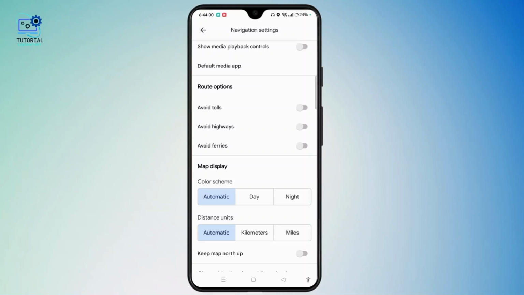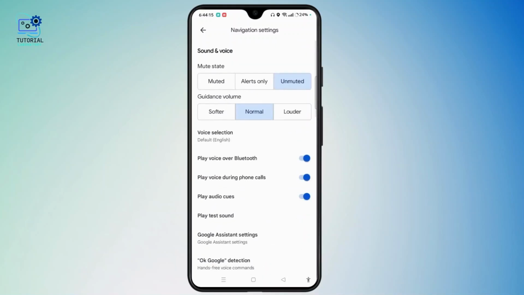Why doesn't Google Maps offer truck routing? As Google Maps was initially designed with general drivers and not commercial vehicles in mind, it does not provide the truck navigation mode. So from this video we can know that Google Maps does not provide the option to set Google Maps for trucks.